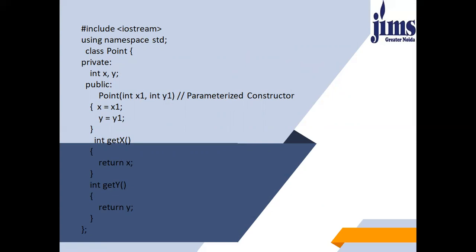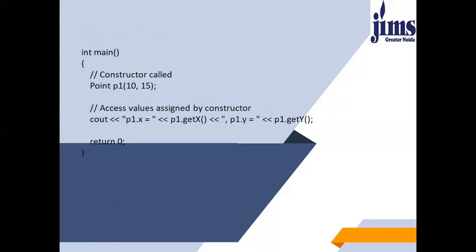Then there is another normal function getX, which is returning the value of x, and the normal getY function with the return type integer, which is returning the value of y. So when main is called, at the time of creating the object, you have to pass the values as well. This is very, very important.